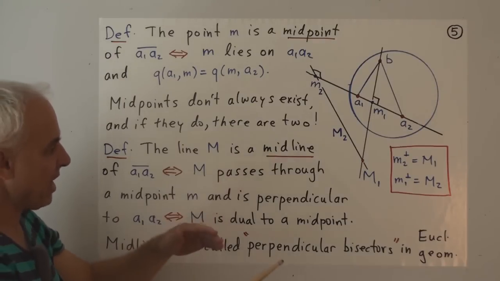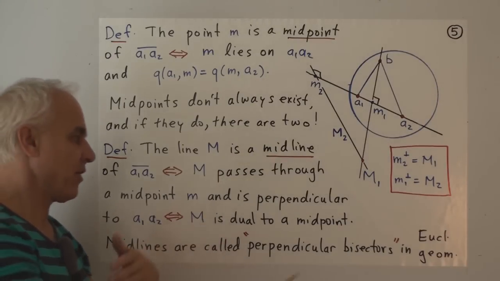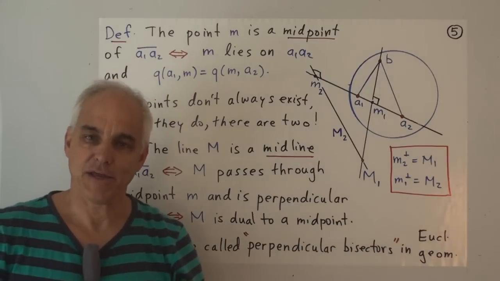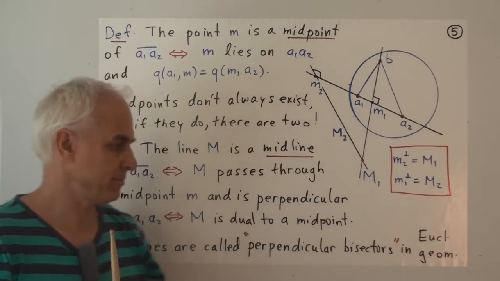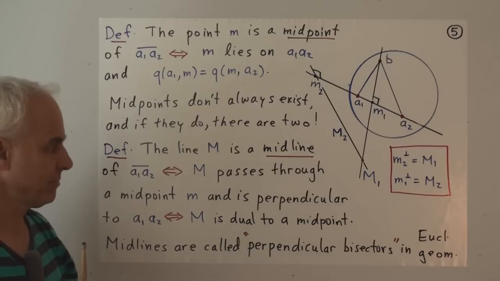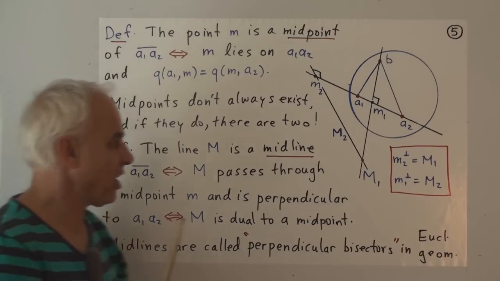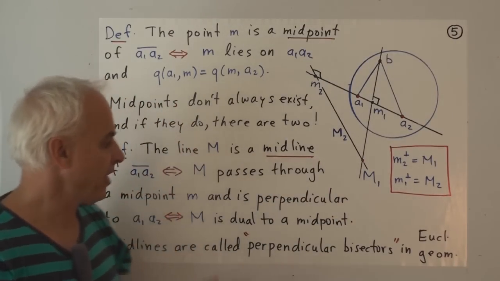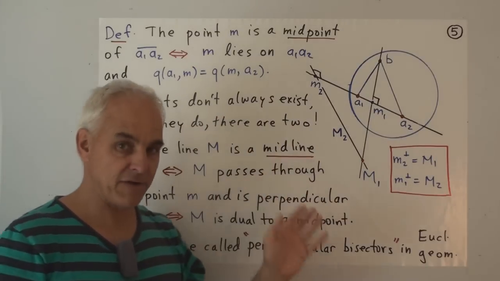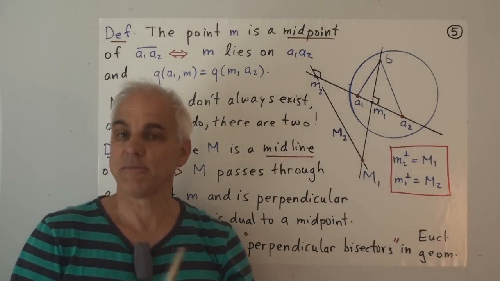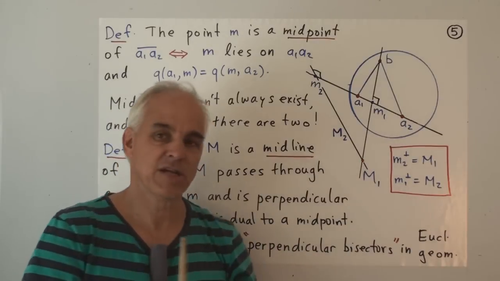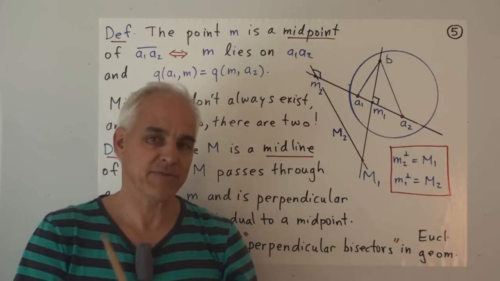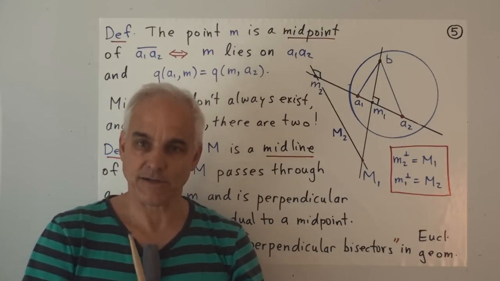So the midpoint-midline notation, I think, reflects better the natural duality between these two notions. Okay, so we're going to be talking a lot more about midpoints and midlines, and we'll develop the theory that's underlying here a little bit more systematically later on. But right now we just want to take the definitions and apply them and see what they have to say with regard to isosceles triangles.